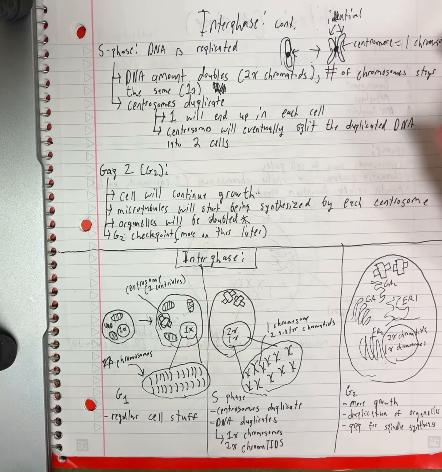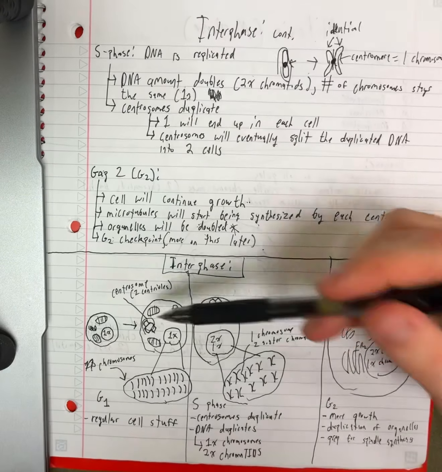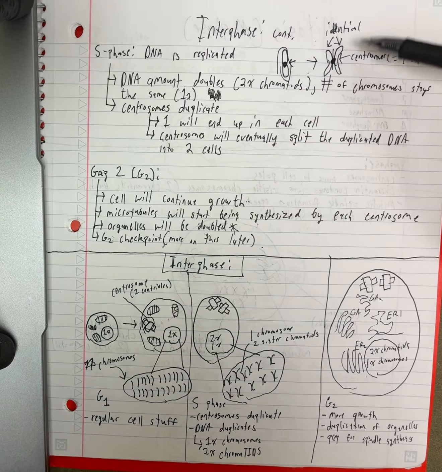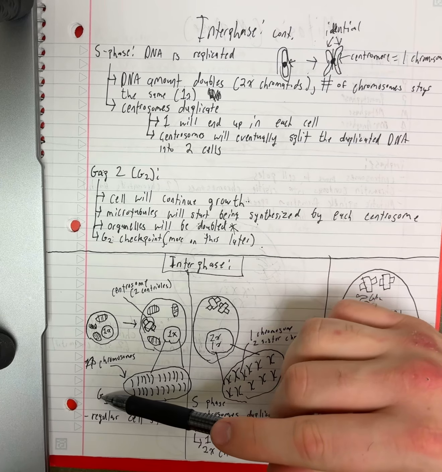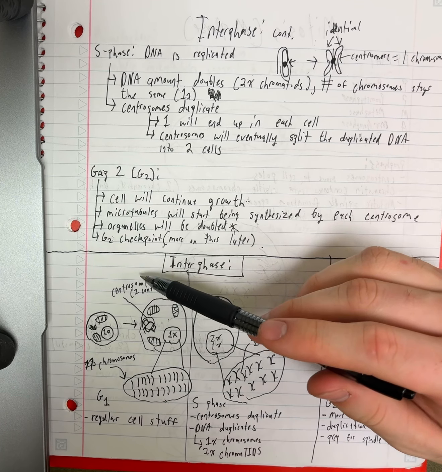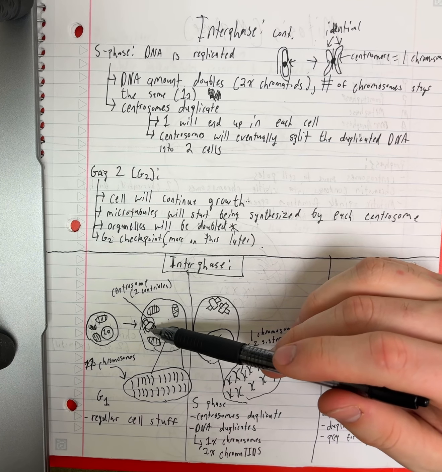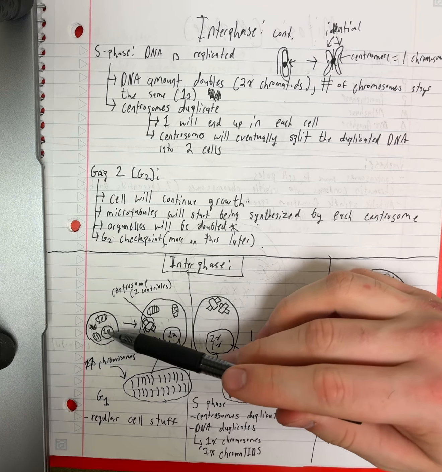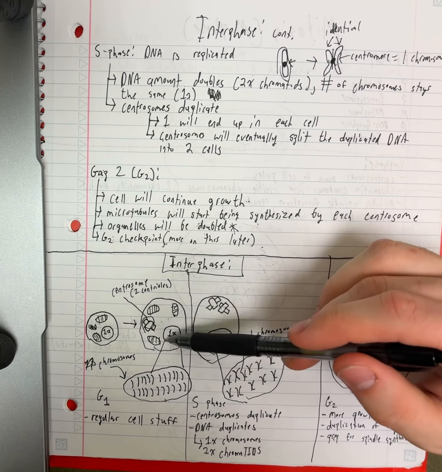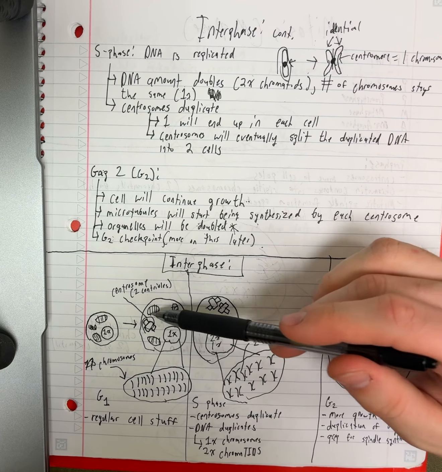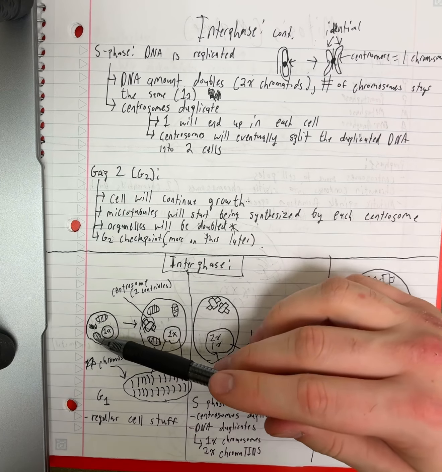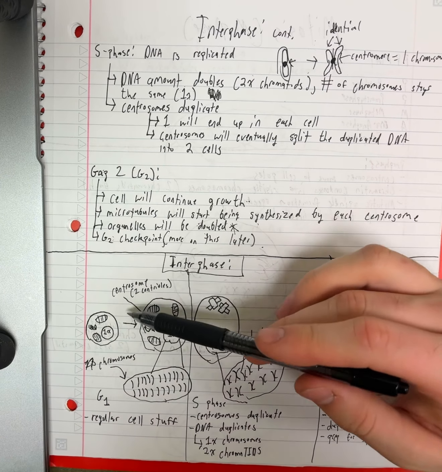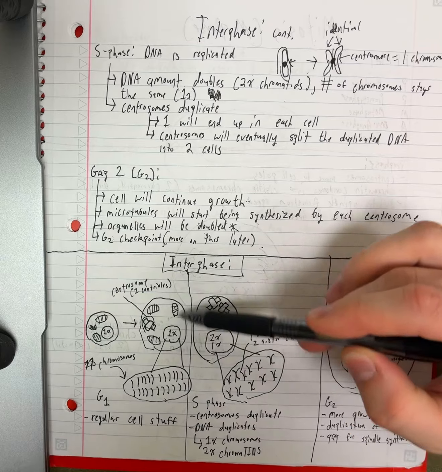But real quick, here's just sort of a quick sketch of what the phases of interphase look like. So we have this G1 phase, and we have this sort of 1x DNA, and it's going to remain 1x DNA, and the number of organelles is sort of, we're synthesizing new organelles, but you'll see this cell has grown quite a bit.